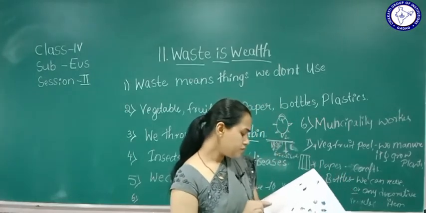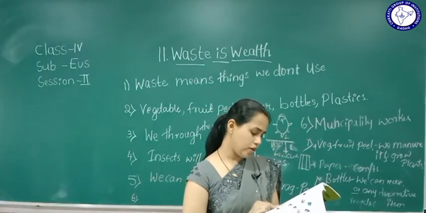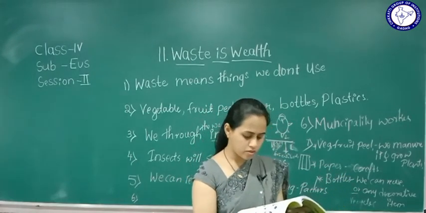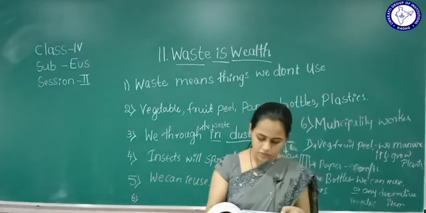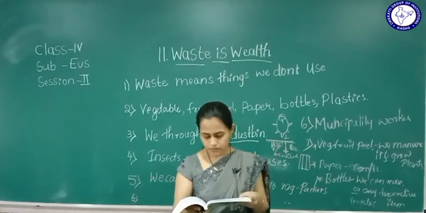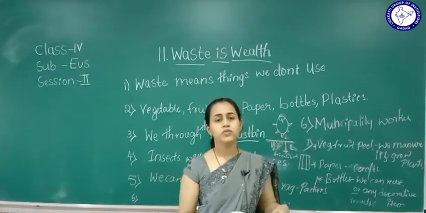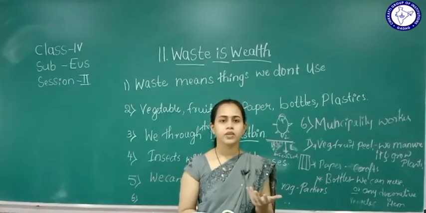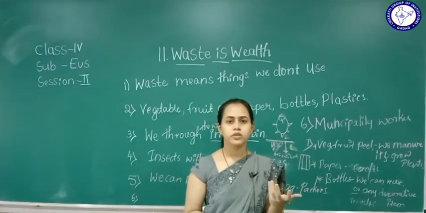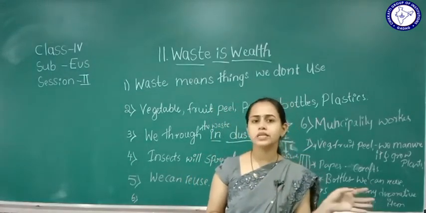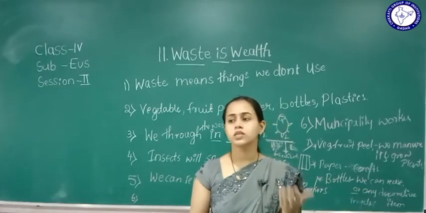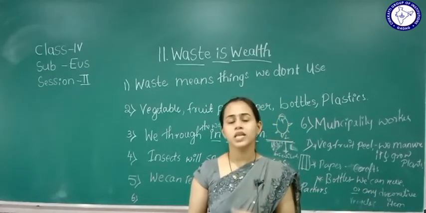Similarly, decorate old plastic or tin boxes and use them as pen stands, flower vases, to decorate the house. Okay, so we can make many things by using the waste, right? So if you search in Google, you will get many ideas. By using the waste, you can do many things.